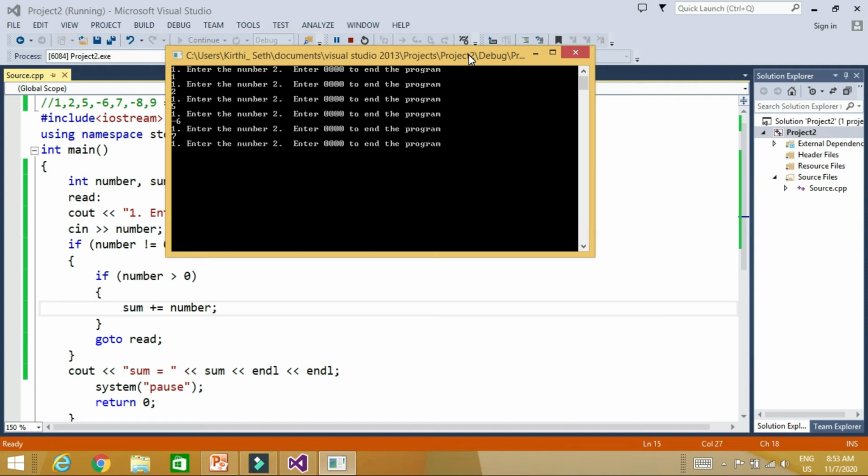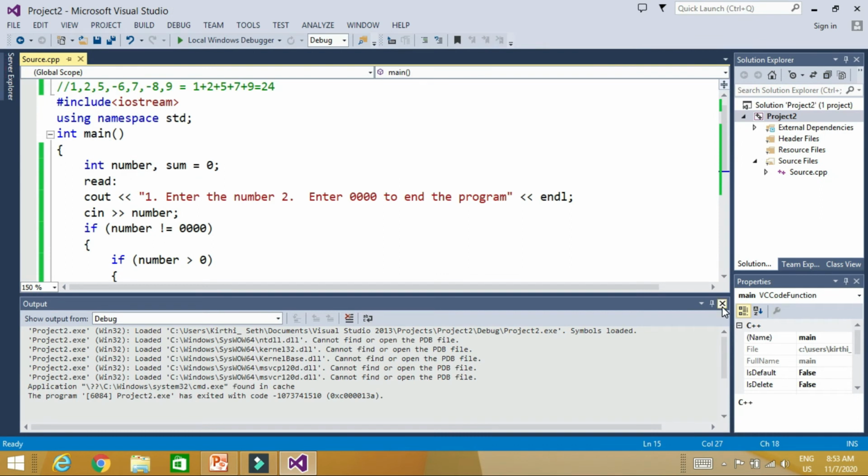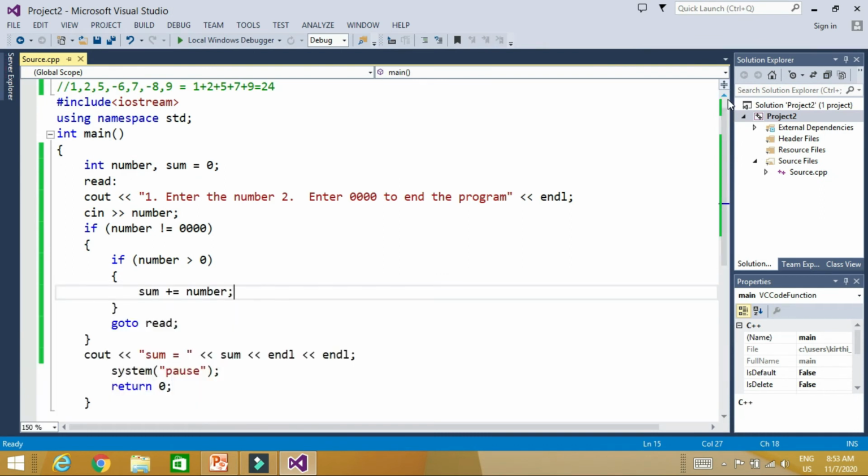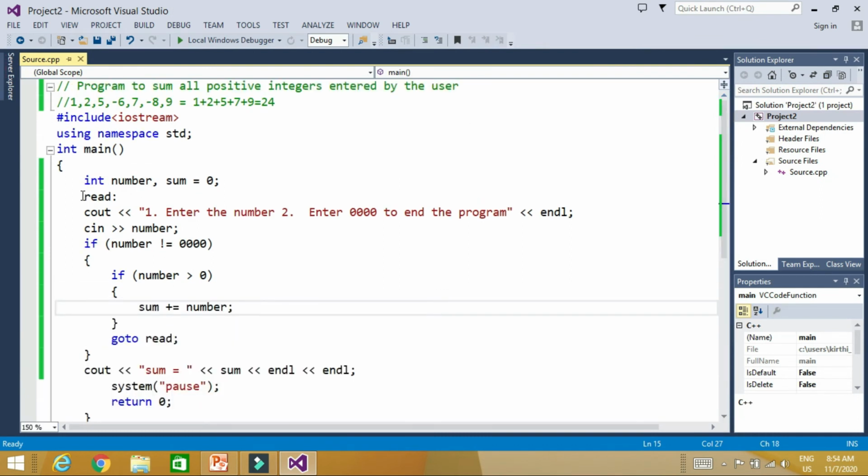then 7, then -8, then 9. Now let's say I want to end the program, so it will give you the sum and it will end, and it will sum only the positive numbers. So this is how we can write the program of calculating the sum of only the positive numbers using goto.